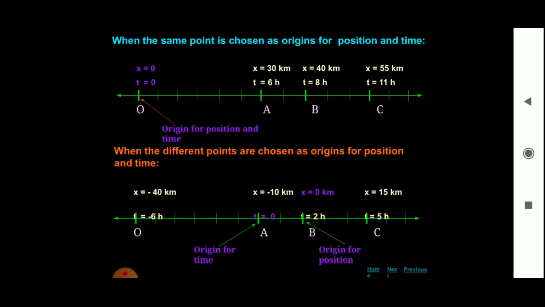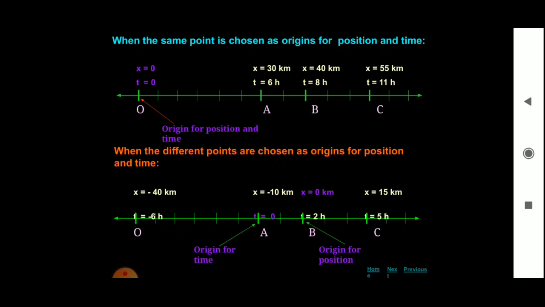At the point A, we can observe the position of the object is 30 km, time is equal to 6 hours. Similarly, at a point B, position is 40 km, t is equal to 8 hours. At a point C, x is equal to 55 km and t is equal to 11 hours.